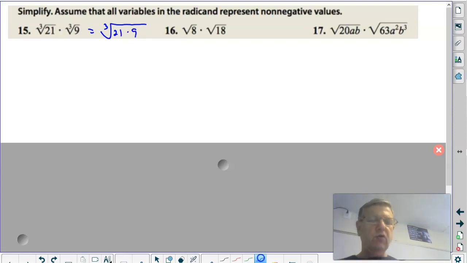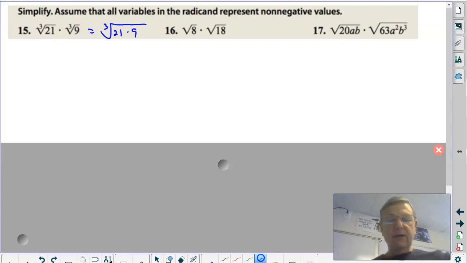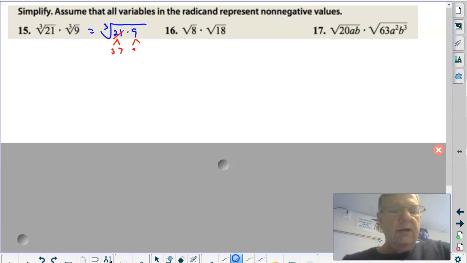That's the cube root of a 21 times a 9. Now again, I got to look to simplify. I don't want to just grab my calculator and do 9 times 21. That's foolish. It's going to waste my time, because how do you simplify? By factoring, by unmultiplying. So you don't want to multiply the 9 times 21. All right. 21, 3 times 7, 9, 3 times 3.